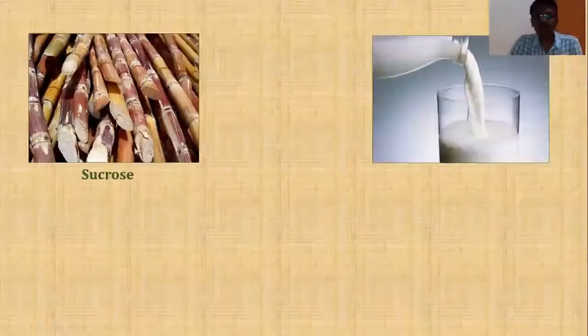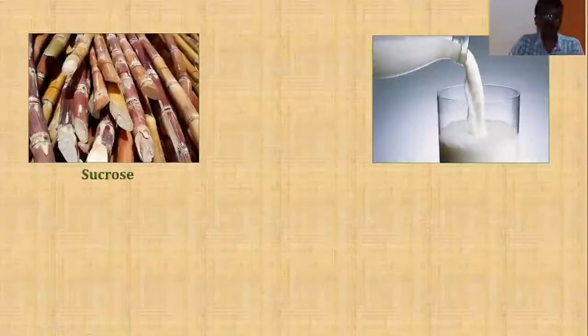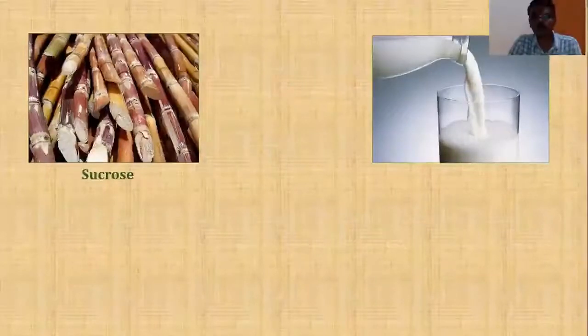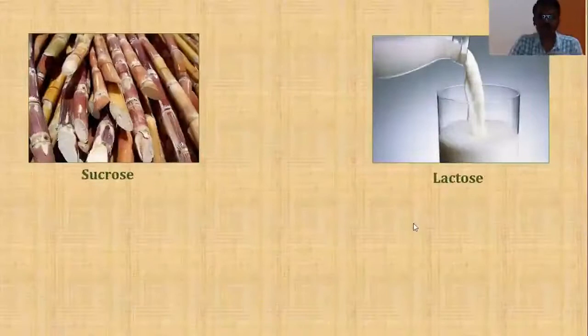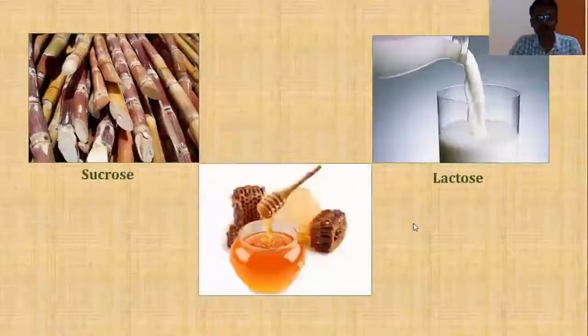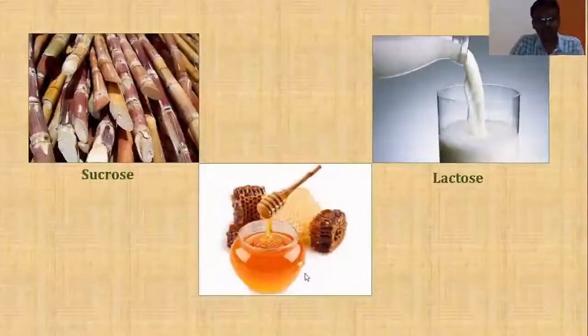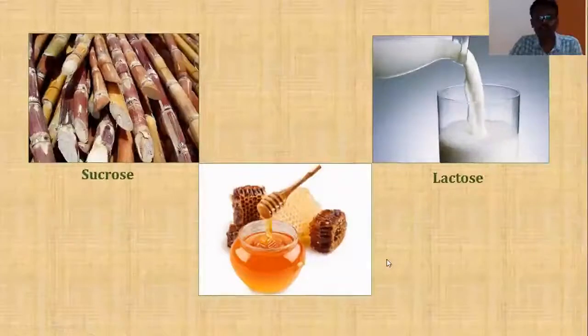And milk you have seen, right? From milk, we get a carbohydrate. Can you think of which carbohydrate it is? Yes, it is lactose. In milk, we have a carbohydrate lactose. And another important example, honey. Students, can you think of which is the carbohydrate molecule which is present in honey, particularly known for its sweetness? Yes, it is fructose.